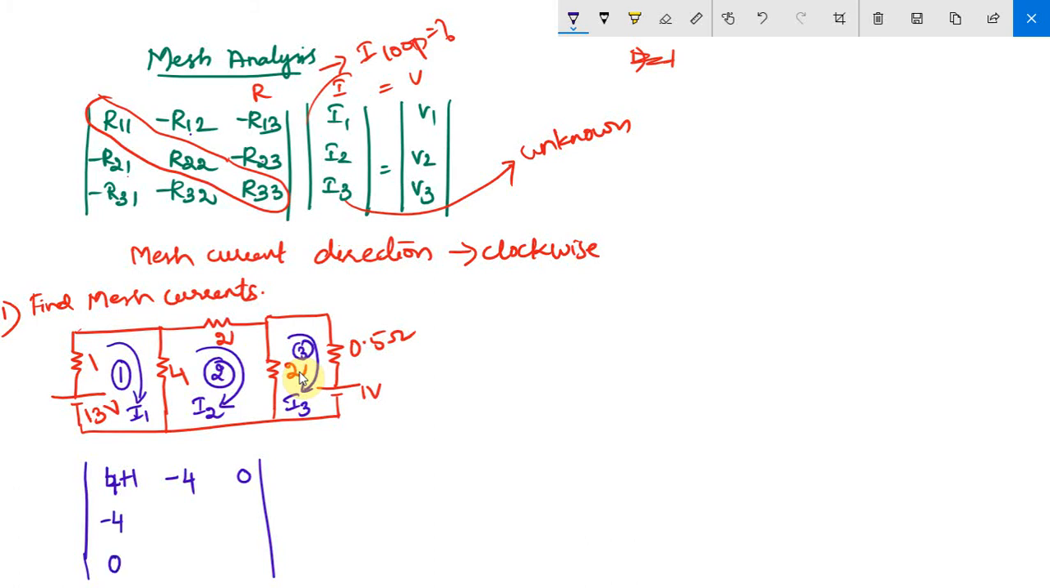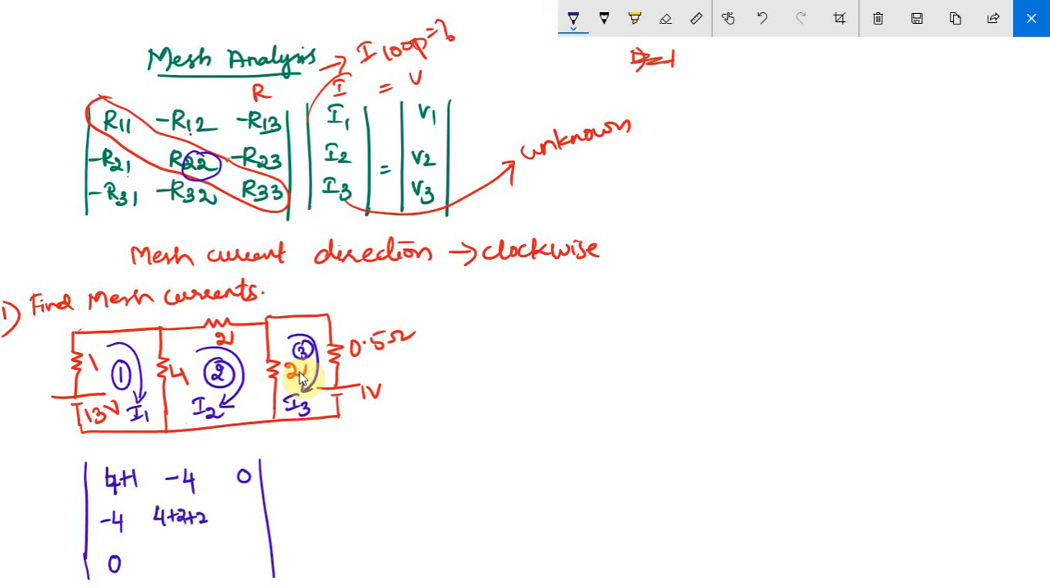Now, what is R22? R22 in the sense the total resistance in your mesh 2. So, in mesh 2, how many resistors are there? 3 resistors. Add all the 3. 4 plus 2 plus 2, 8. So your R22 is total resistance present in your mesh 2.